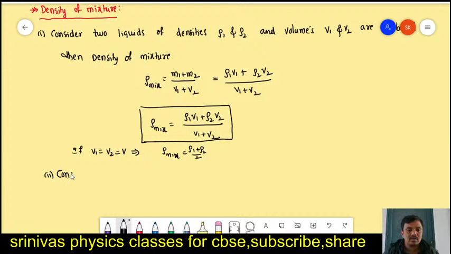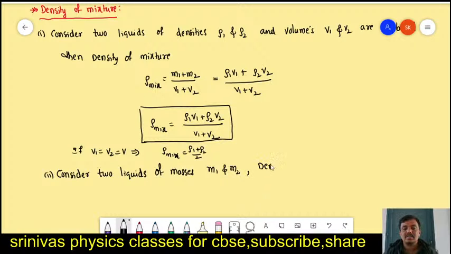Consider two liquids of masses m1 and m2, densities rho 1 and rho 2, are combined.